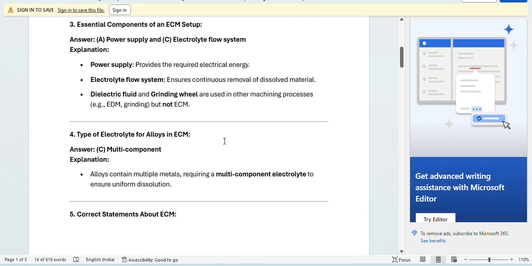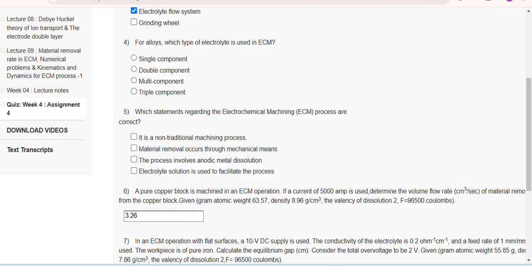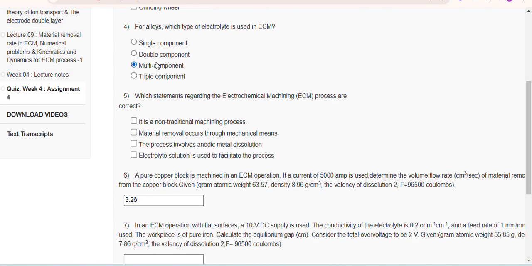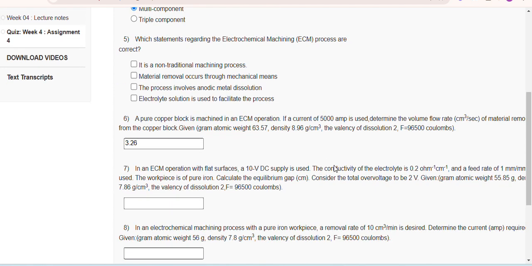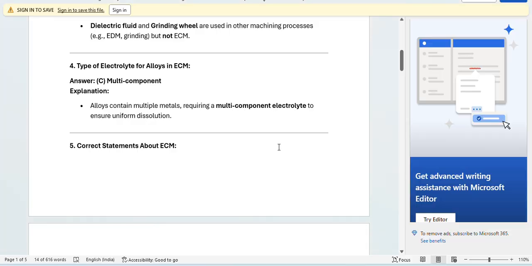Fourth question here. The fourth question answer is multi-component. For all, which type of electrode is used in ECM? Fifth question, which statements are correct?